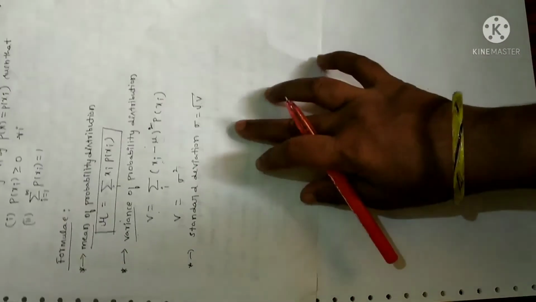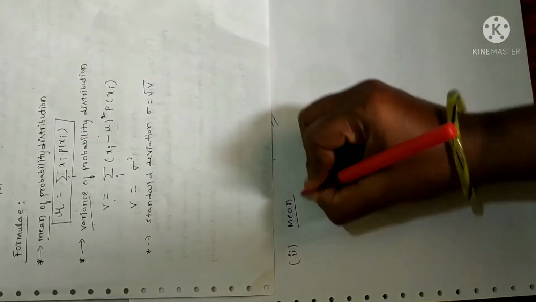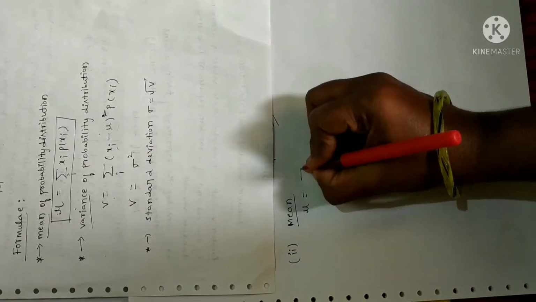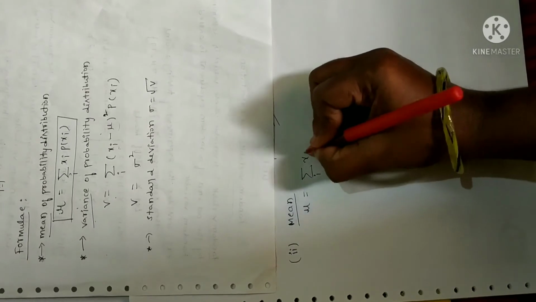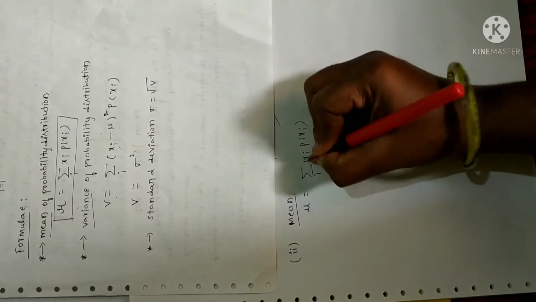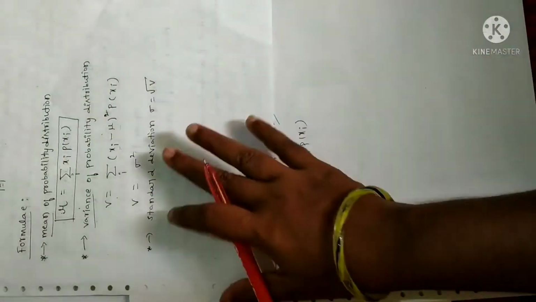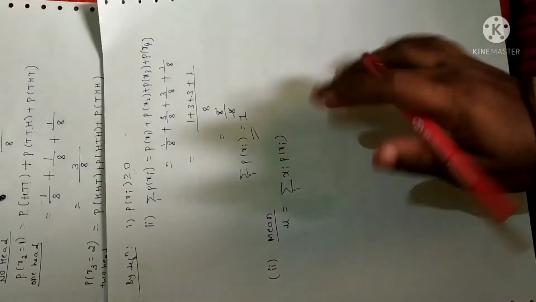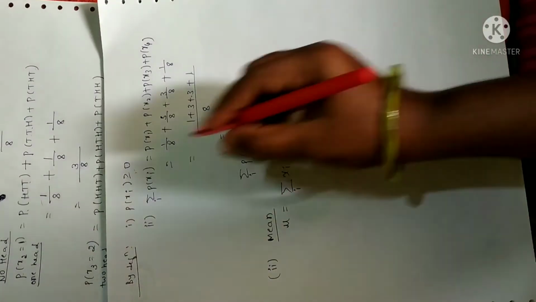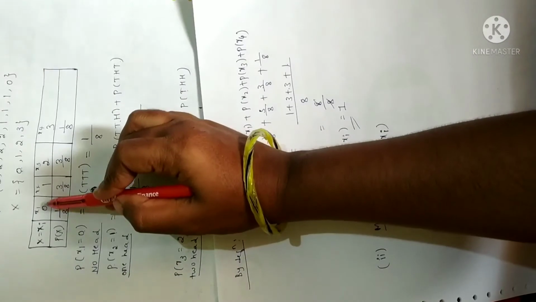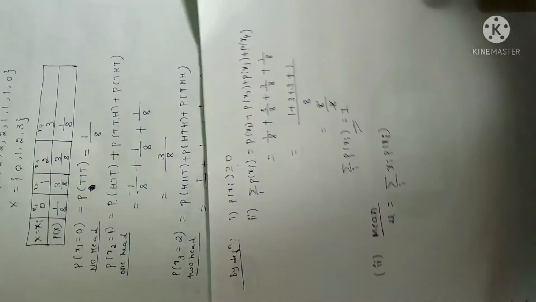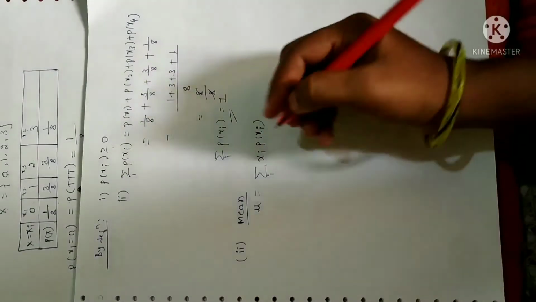As I already gave a formula for the mean, just copy that down. So mu, the mean, is given by mu is equal to summation of xi into p of xi. I have copied the formula as it is. Now xi is none other than the random variable. How many random variables do we have in this problem? 1, 2, 3, 4. So you have to put i from 1 to 4.